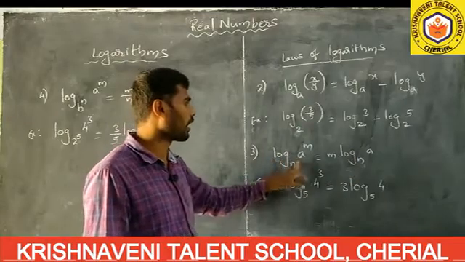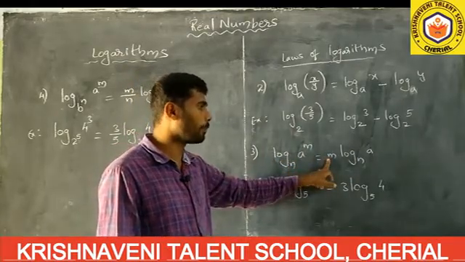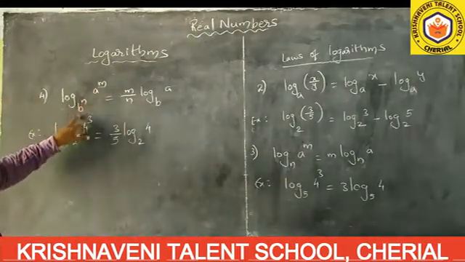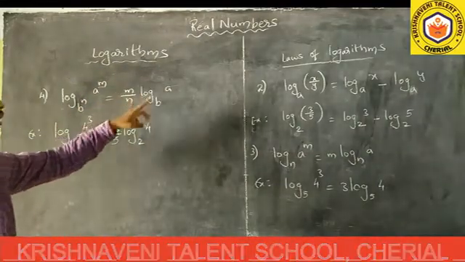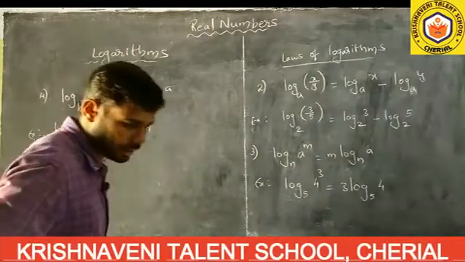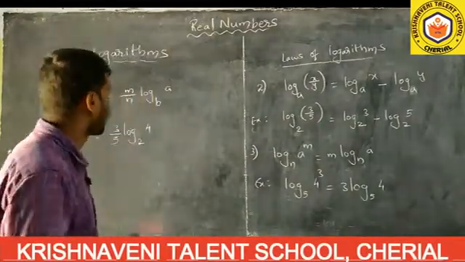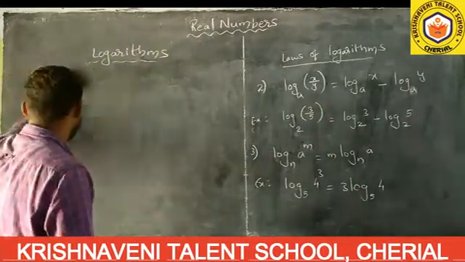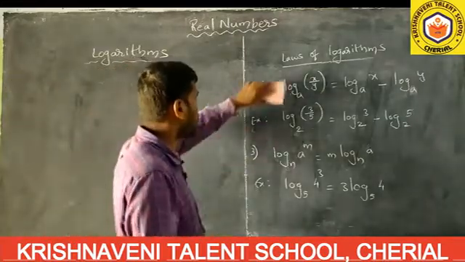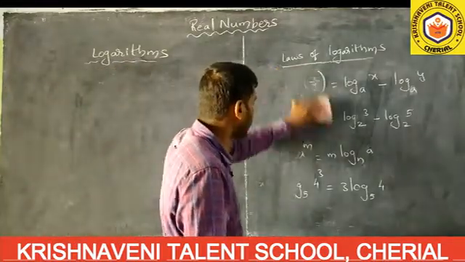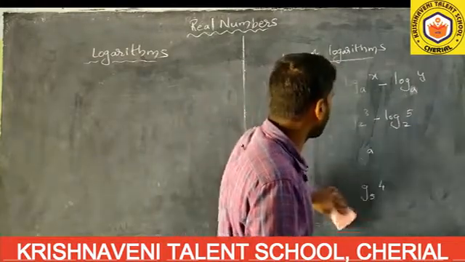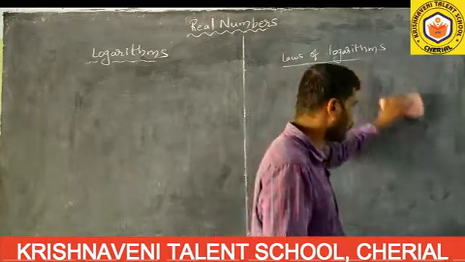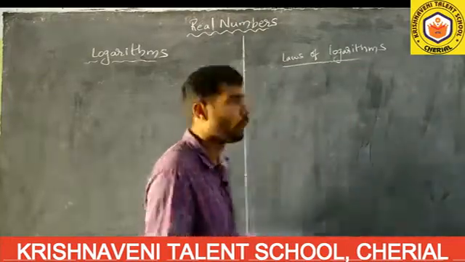The third law: log a to the power of m to the base n equals m log a to the base n. The fourth one: log a to the power of m to the base b to the power of n equals m by n log a to the base b. Once again, I am writing these 4 together. After this, learn them perfectly and be ready to do the problems. Only if you are perfect in these laws can you do the problems. Learn these 4 laws perfectly, then we will go for problems.